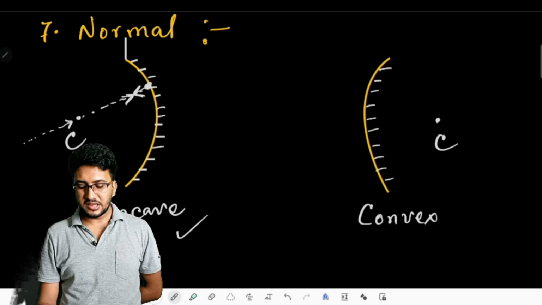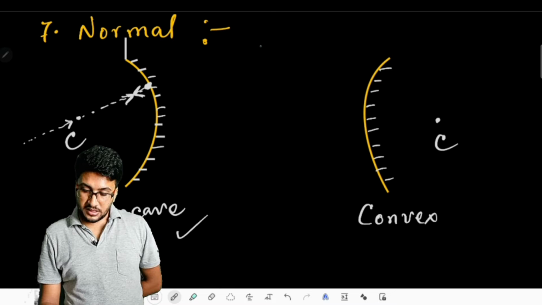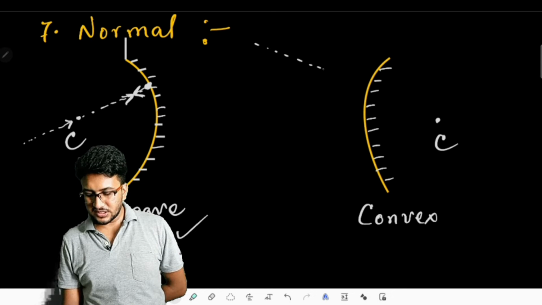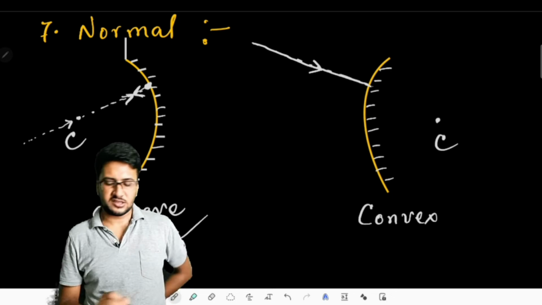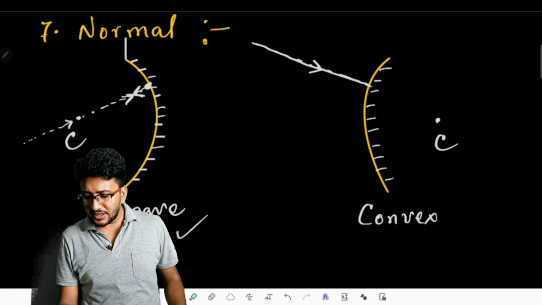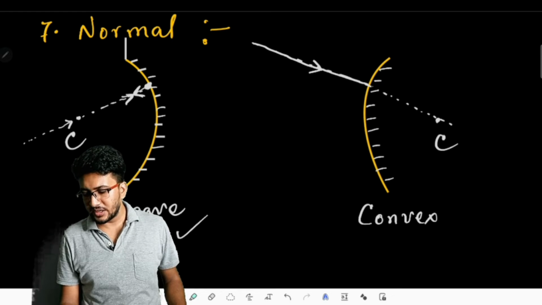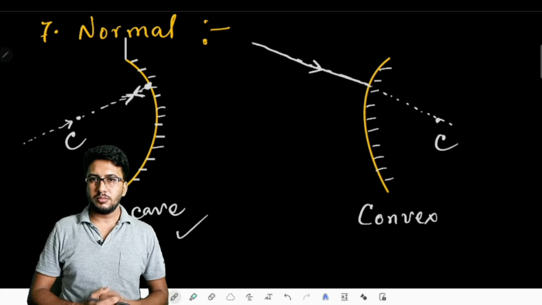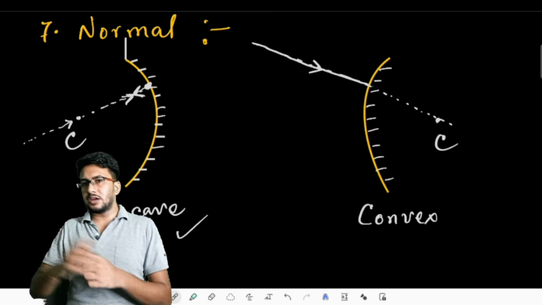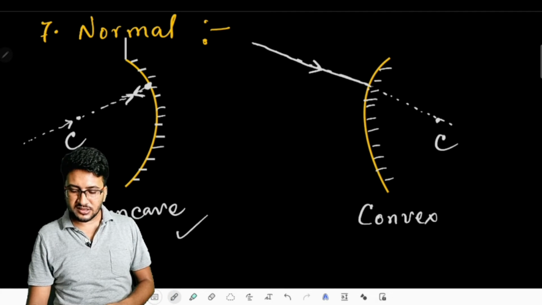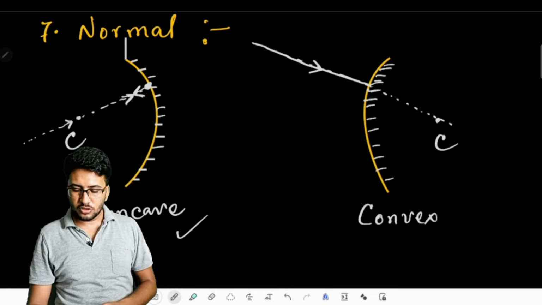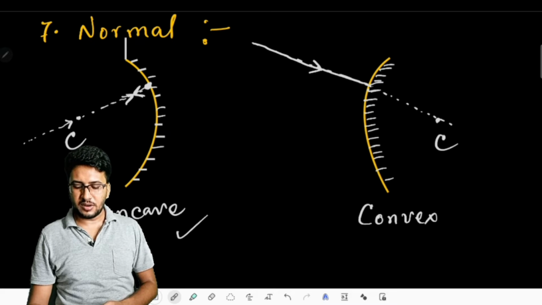If we allow the light rays to fall on the convex mirror in such a sense that they appear to pass through that point, really they will not pass, because the light cannot go to the other side of the mirror as it is coated at the back side. Through the other side of the mirror, the light is unable to come out.